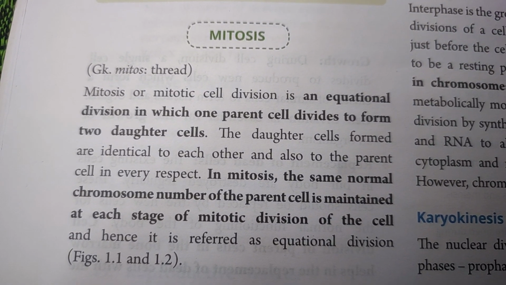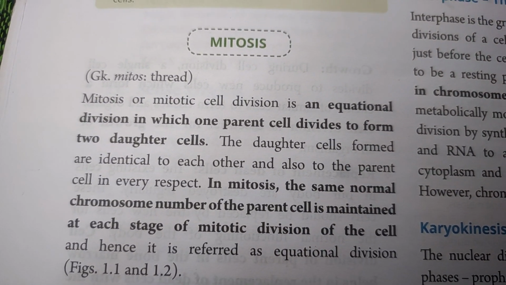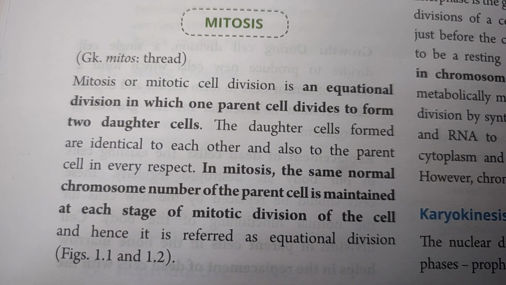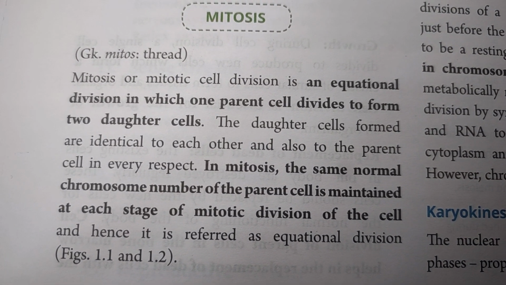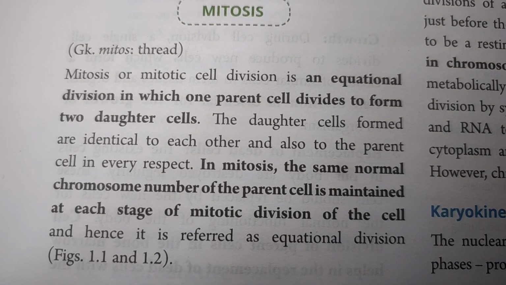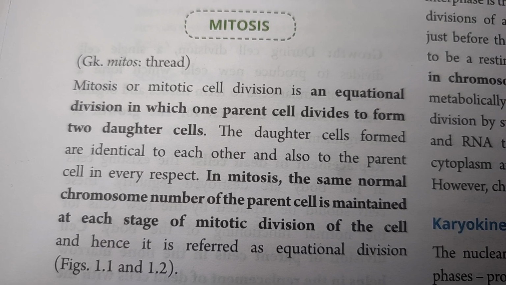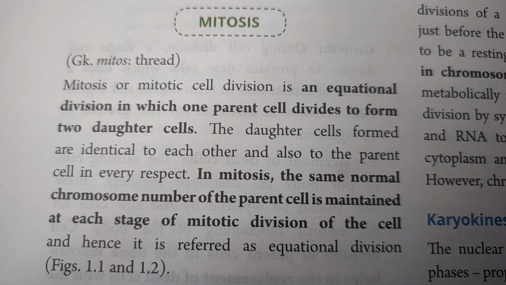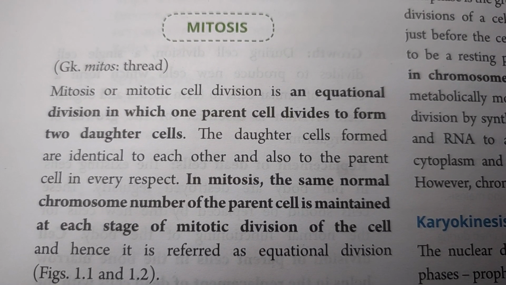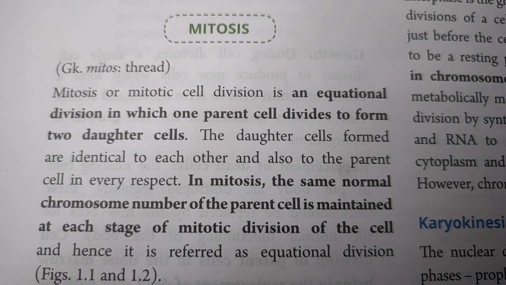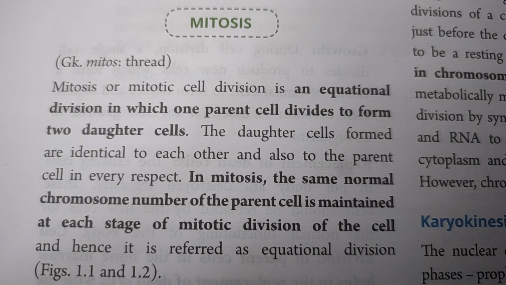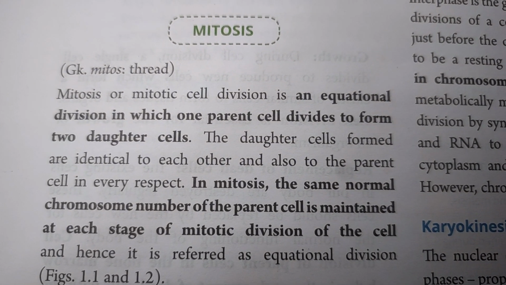Let's start mitosis. Mitosis is the process that occurs in the somatic cells, and mitose means thread. So mitosis, or mitotic cell division, is also known as equational division, in which one parent cell divides to form two daughter cells. Here it is a division in which one parent cell is divided to give two daughter cells, and the daughter cells formed are identical to each other and also to the parent cell in every respect.